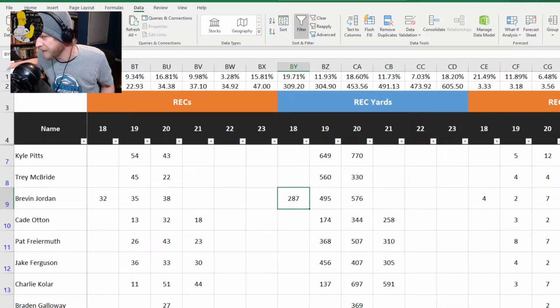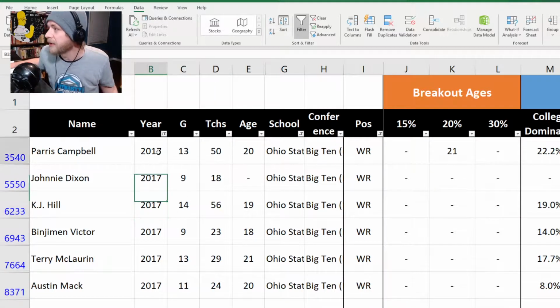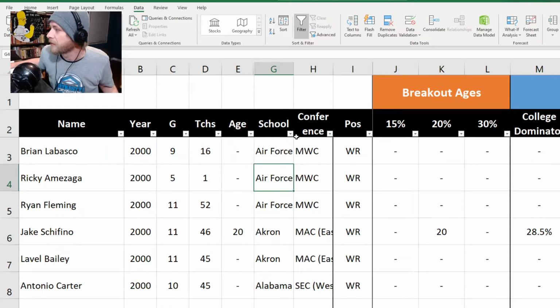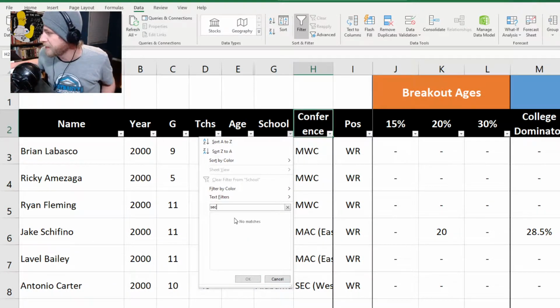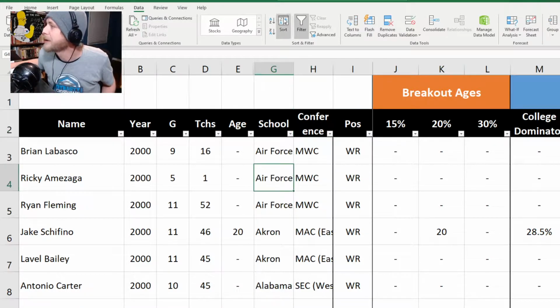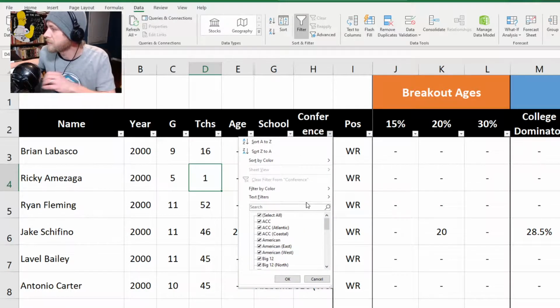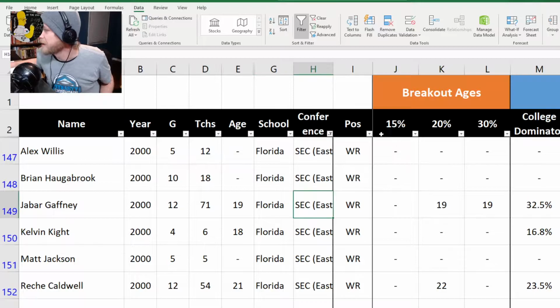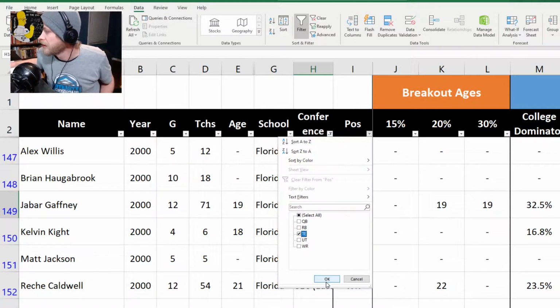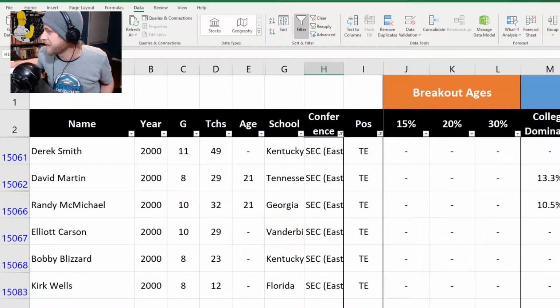If I go and look at this by year, that's part of the conversation I was having on Twitter. But where were we? SEC. What did we see? I can't maneuver my own database. Look at this. Yeah, he plays in the SEC West, right? And we sort by tight ends. So this is all tight ends since 2000 in the SEC West.